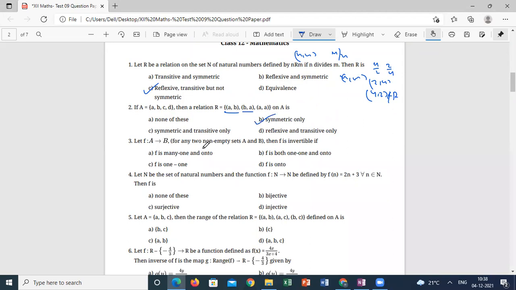A, B are any two non-empty sets, f is invertible. When can f be invertible? What is the condition for inverse functions? It should be bijective. What is the definition of a bijective function? It's a straight question: both one-one and onto. Let N be the set of natural numbers. f from N to N is defined by f of n equals n plus 3. Then f is bijective, injective, or surjective?